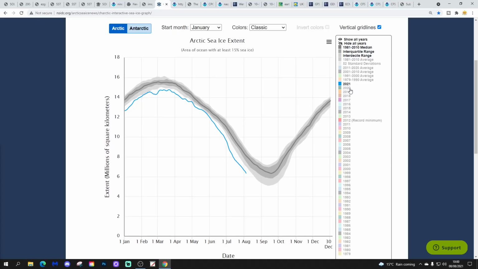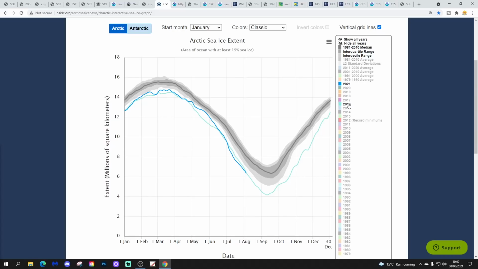So if we add on some recent years, this is last year. Let's see how we compare. Actually a little bit above 2020 at this point in terms of this year's melt season. Don't get rid of that and put 2019 in. A little bit above 2019 as well. At this point, that's 2018. We're very comparable with 2018. That is 2017. Again, we're very comparable with 2017 for this year's melt season.